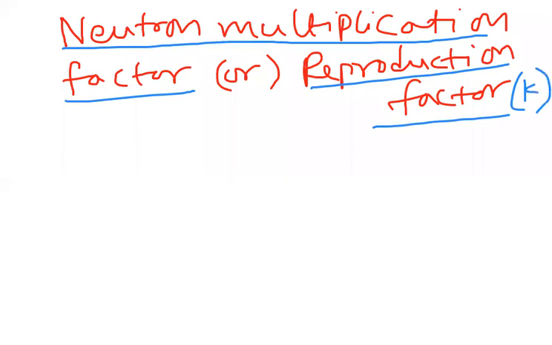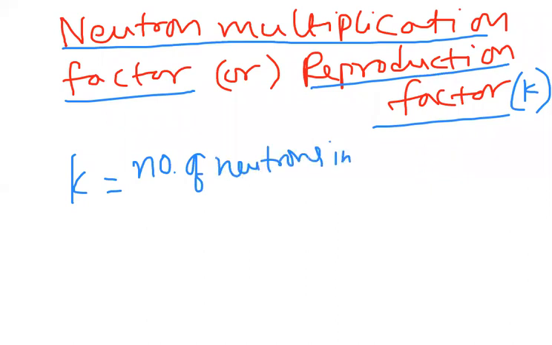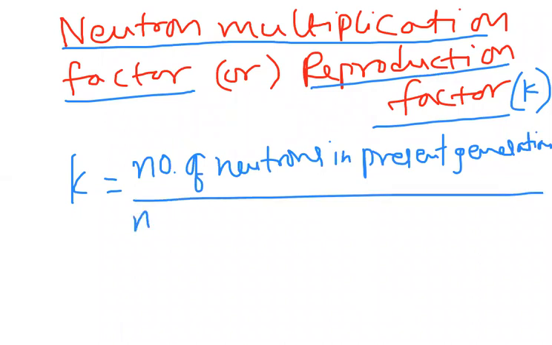So how is the neutron multiplication factor defined? It is the ratio of the number of neutrons in the present generation to the number of neutrons in the previous generation.